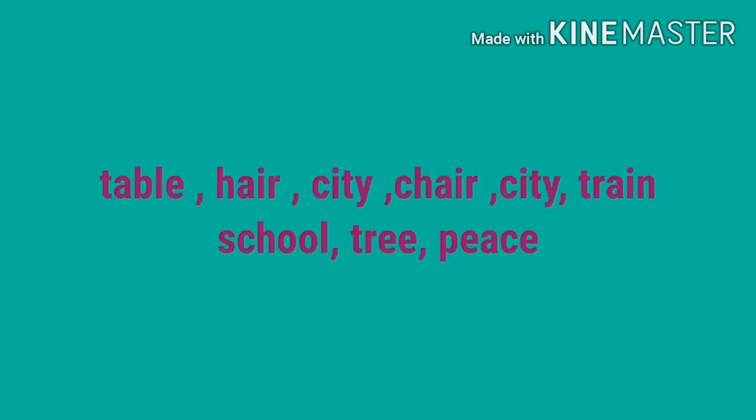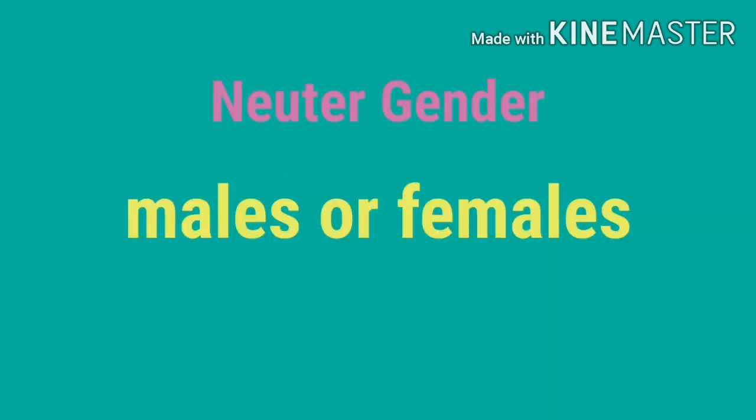See some examples. Table, hair, city, chair, tree, train, school, headphone, glass, key, etc. A noun that denotes a non-living thing is said to be of neuter gender, since they cannot be categorized as males or females.